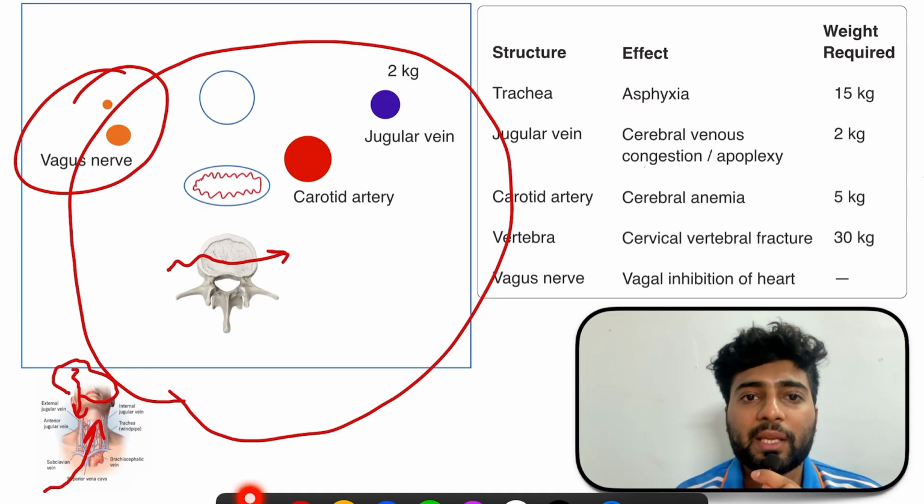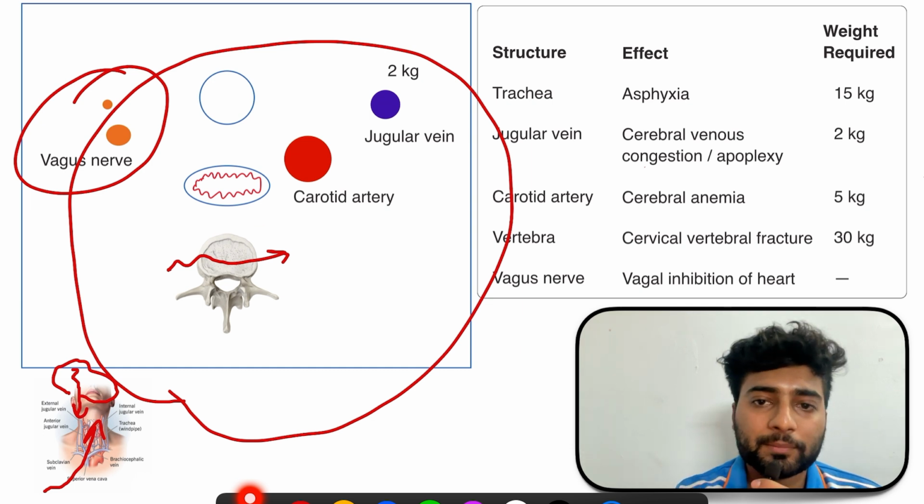So once again we'll revise. Jugular vein is 2 kg, carotid is 5, trachea is 15, and vertebrae is 30. 2, 5, 15, 30.